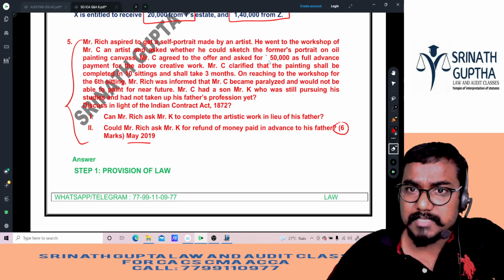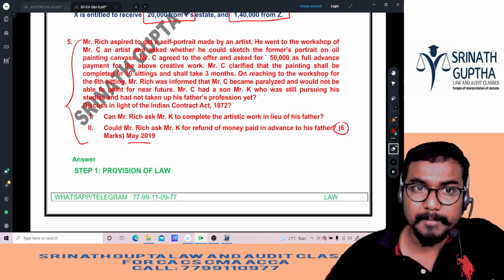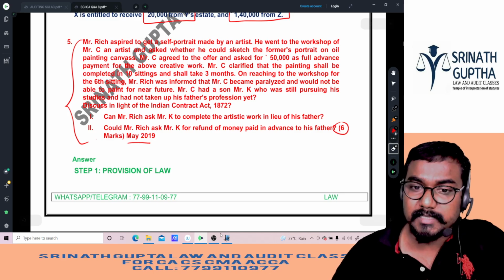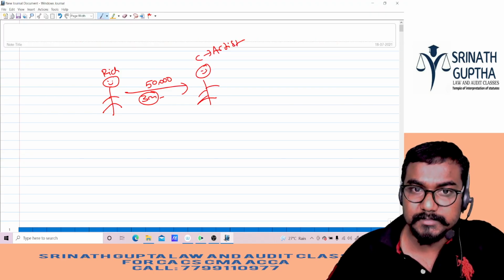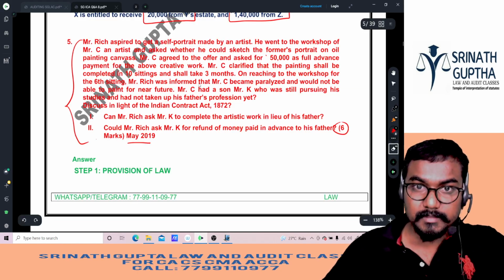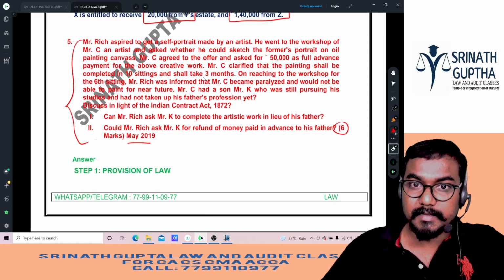She agreed to the offer and asked for 50,000 rupees in full payment for the above artistic work. She clarified that the painting shall be completed in 10 sittings. It will take 3 months, and 10 times you have to come. 3 months and 10 sittings.